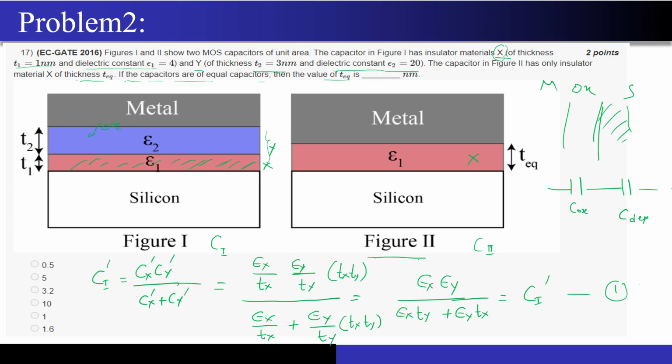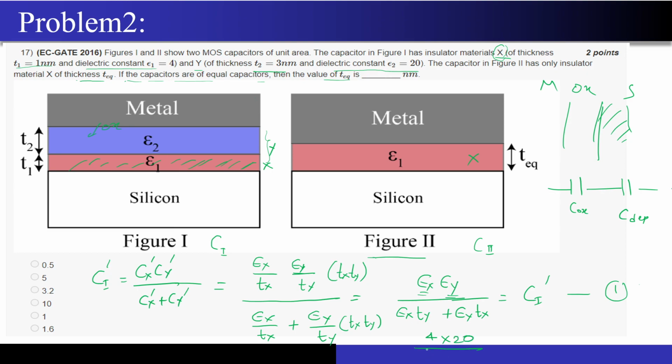So epsilon x I know, right? Because for both the materials, the thickness as well as their dielectric constants have been given to me. So everything in this equation number 1 is known. Correct? So now let's try to substitute it. So epsilon x is given as, I guess, a dielectric constant of 4. Correct? The other dielectric constant is given as 20. Right?